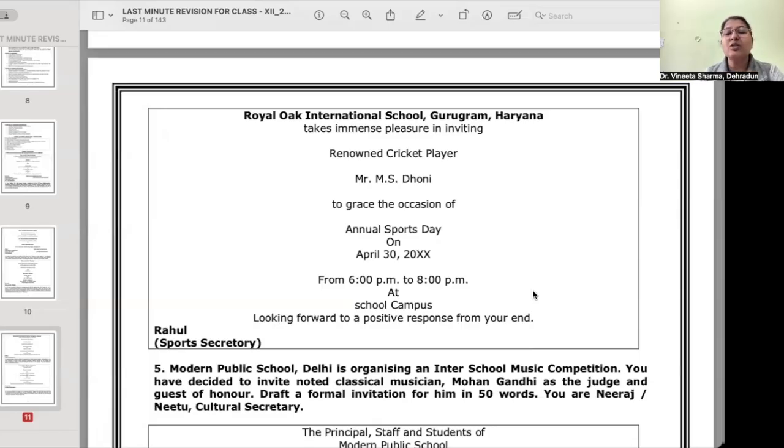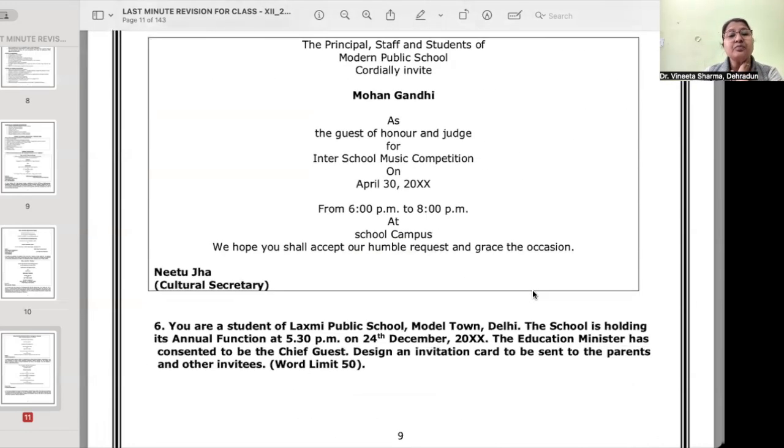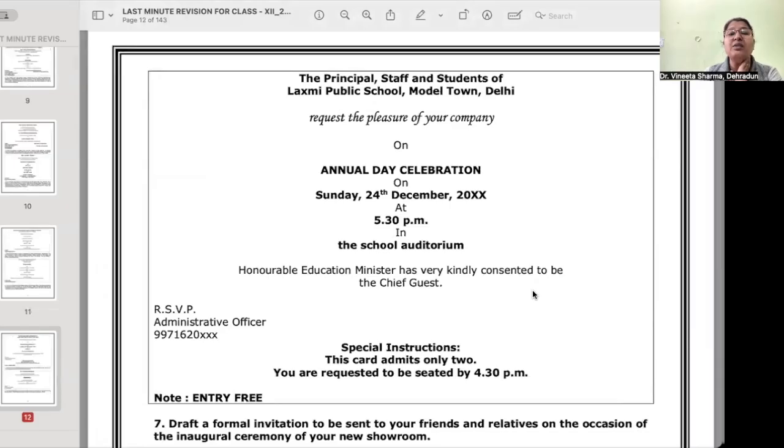Looking forward to a positive response from your end. So this invitation has been drafted especially for Mr. Dhoni, to invite him as the chief guest on this occasion. I hope you are able to understand.